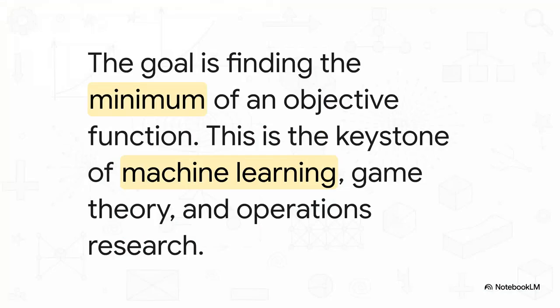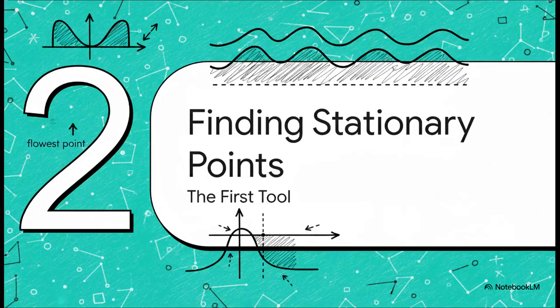Now in math, we don't call it a landscape, we call it an objective function. And our goal is to find its minimum. And believe me, this is not just some abstract math puzzle. This is the absolute bedrock of machine learning, where you're trying to minimize errors. It's key in economics for minimizing costs, and it's all over engineering for maximizing efficiency. It's everywhere. So how do we actually find that lowest point without wandering around and checking every single spot?